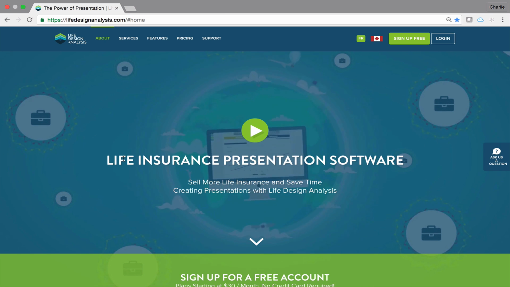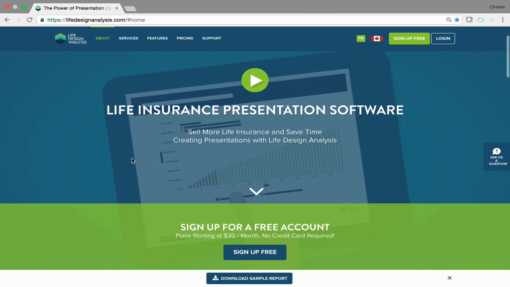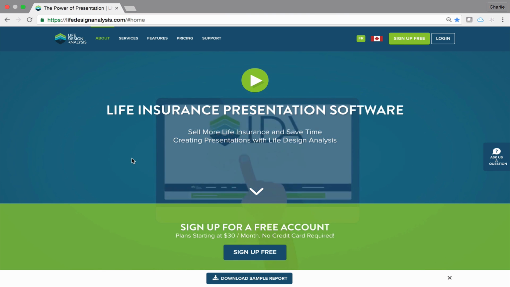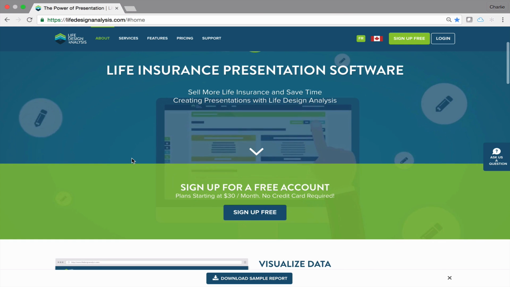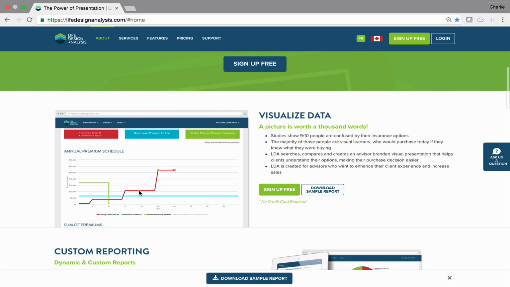We're illustrating this in Life Design Analysis software, and again, Life Design Analysis, if you're not familiar, is a presentation software, but it's also a very analytical program that can compare any different insurance option for your client. The whole reason we created it was because 9 out of 10 consumers aren't aware of their insurance options, and if we can communicate in a better way to them, we use visuals to help illustrate the different scenarios.